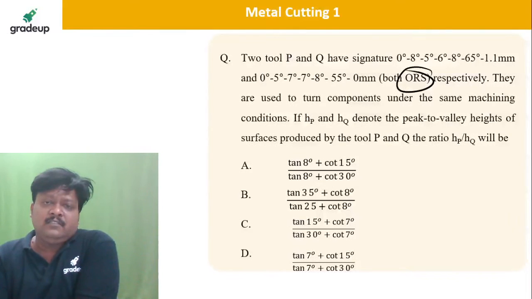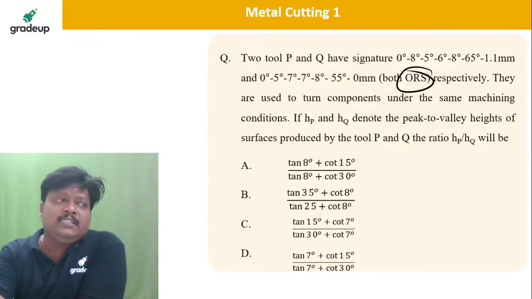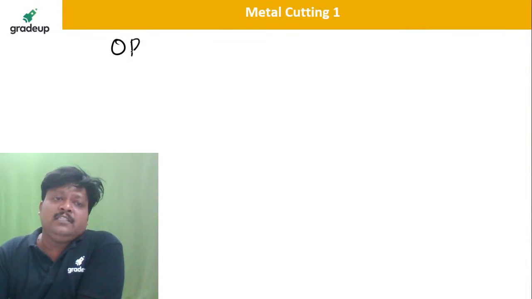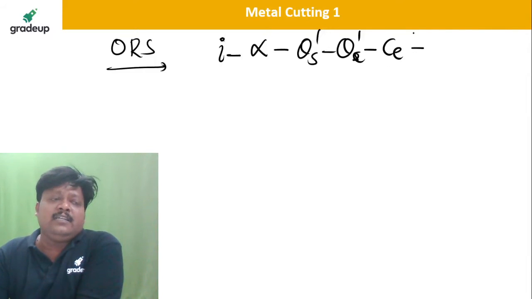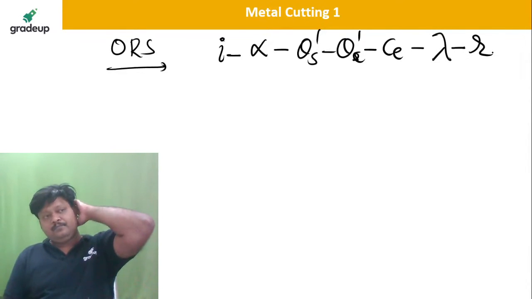In ORS, the tool signature is like this: the inclination angle, then the effective rake angle, we are having theta S dash, relief angles theta E dash, then C is unchanged, and instead of the side cutting edge, you are having the principal cutting edge angle or approach angle lambda and the nose radius r.